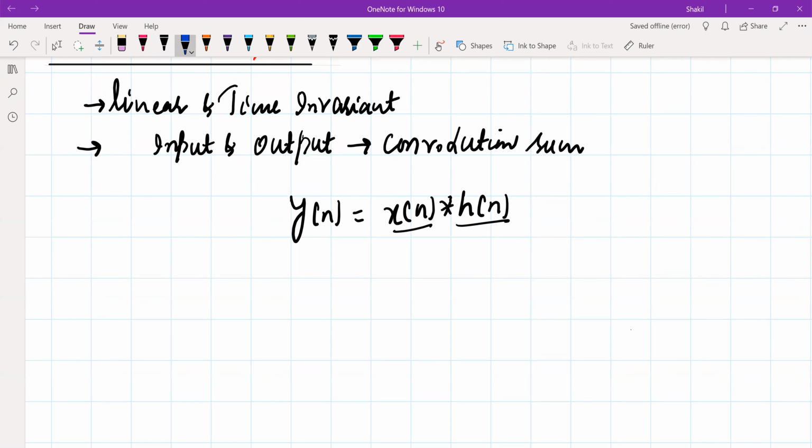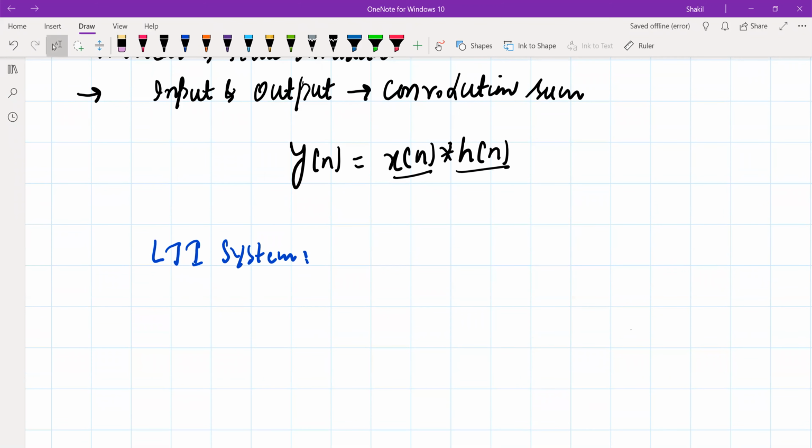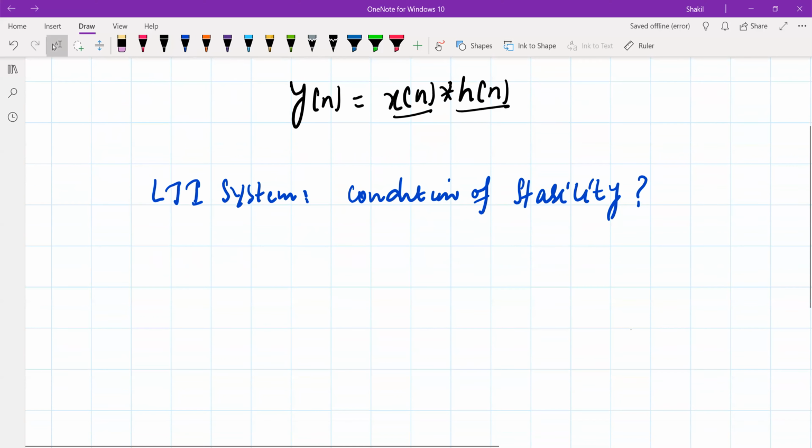Then we shall see, if the system is linear and time invariant, that is, an LTI system, what is the condition of stability for this LTI system? That we shall learn in this session.